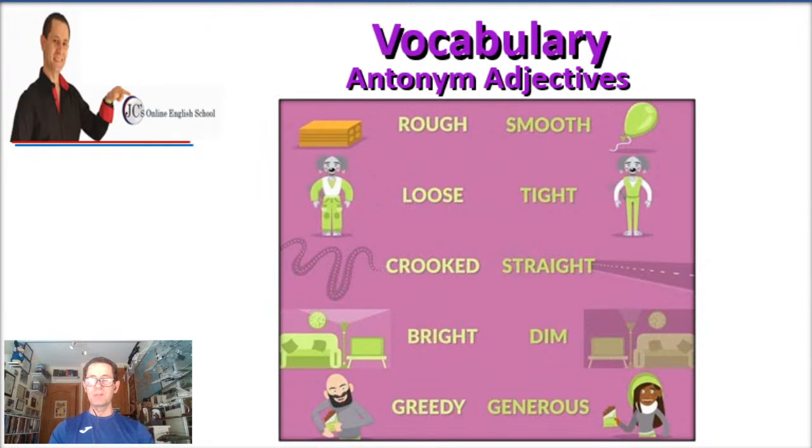But yeah, no problem, answering "thank you" is also correct. All right, so once again, antonym adjectives. I repeat again: rough, smooth, loose, tight, crooked, straight, bright, dim. The last one, gritty, generous. Okay, that is as far as antonym adjectives are concerned.